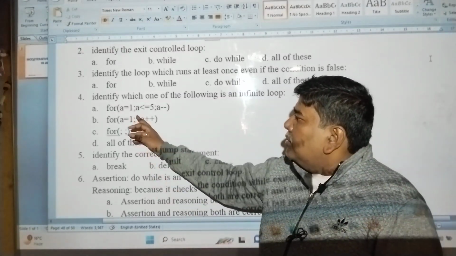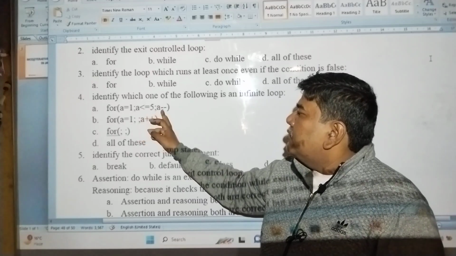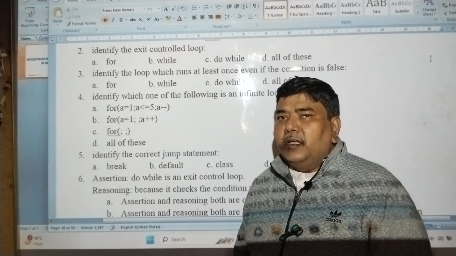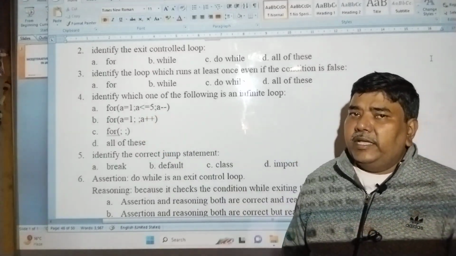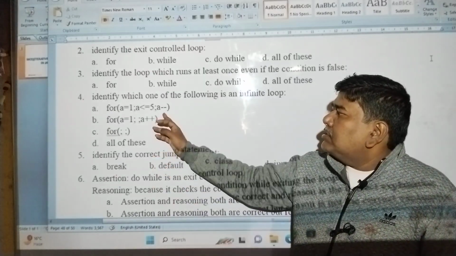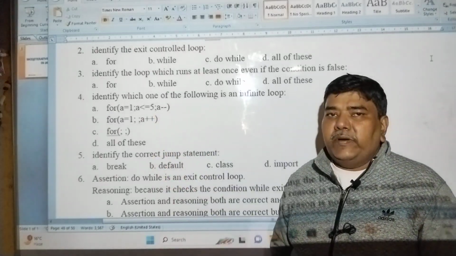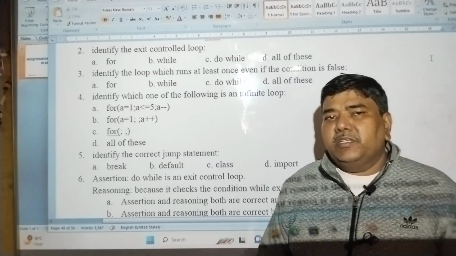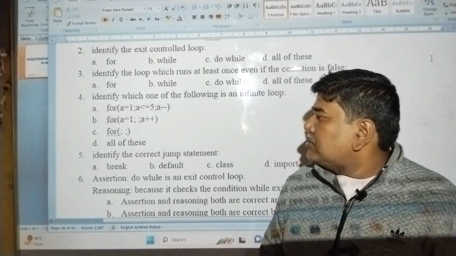So see, a equals to 1, a less than equals to 5, a minus minus. This is an infinite loop. Why? Because a is decreasing. It will never reach 5. It will never become 6. So it will never become false.